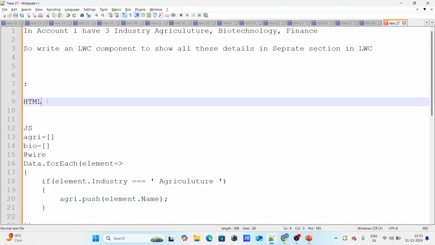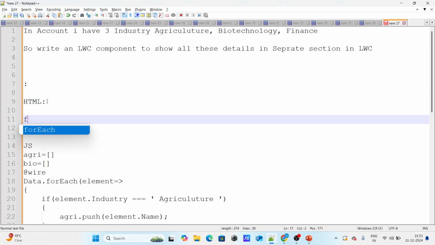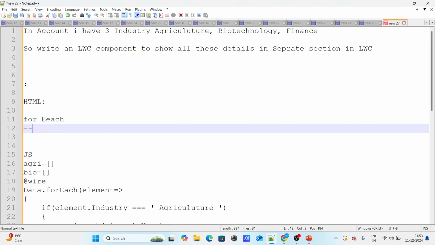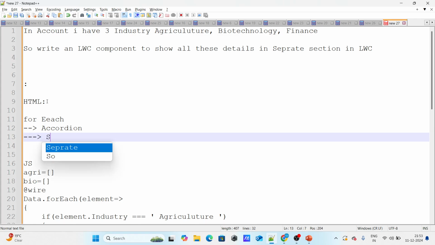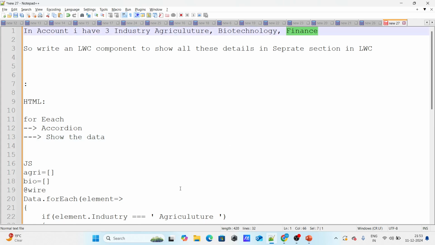And once you come to HTML, you can for-each over here and create an accordion and then show the data. You have to do three for-each loops, one for agriculture, one for biotechnology, and one for finance, and show the data one by one. That's what I said. If you have a better scenario or a better way to solve this problem, you're always welcome. Please do comment down, and if you have something, I will also learn something new.